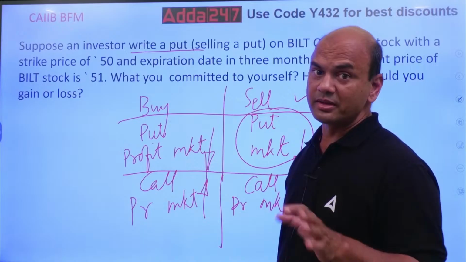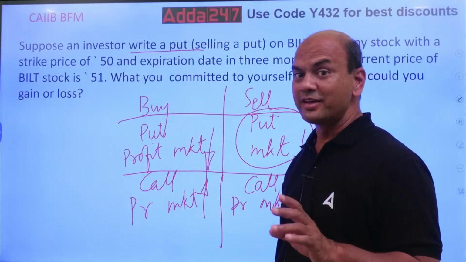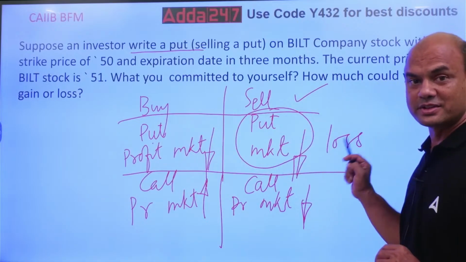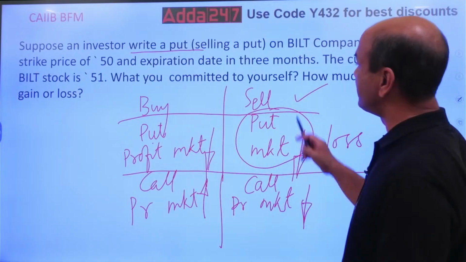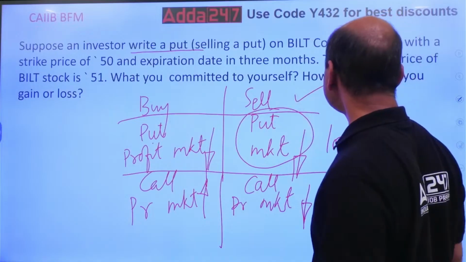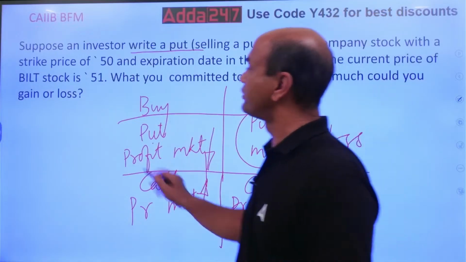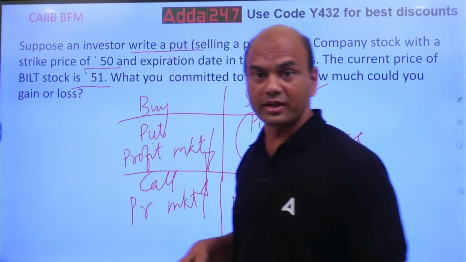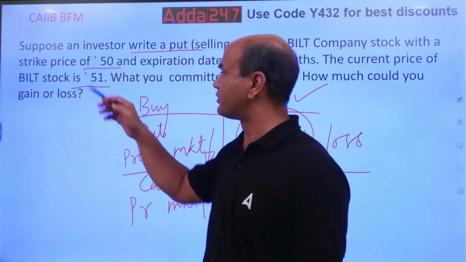Now, what does it mean? I'll explain you. But never forget this logic, because everything depends on this logic. The expiration date is 3 months. The current price of the built stock is 51. So he has written at 50, he has sold it at 50, and now the price is 51.